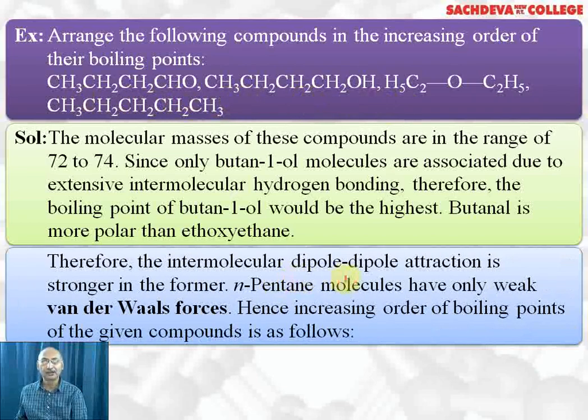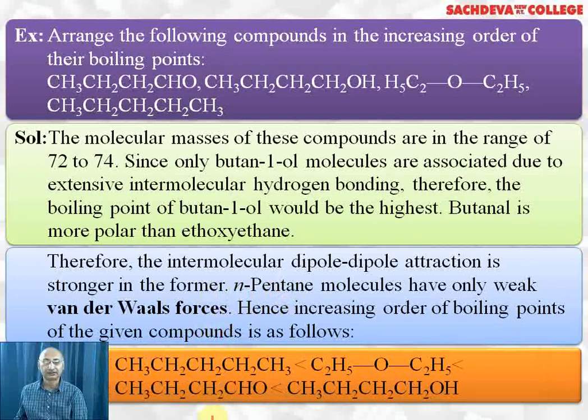Therefore, the intermolecular dipole-dipole attraction is stronger in butanal as compared to diethyl ether. Normal pentane molecules have only weak van der Waals force of attraction. So, increasing order: normal pentane, then diethyl ether, then butanal, and finally butanol.